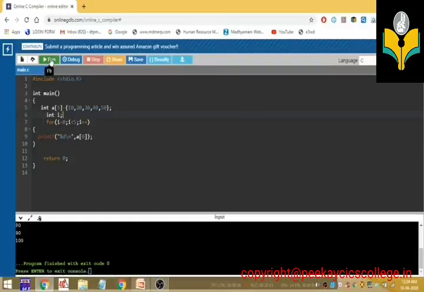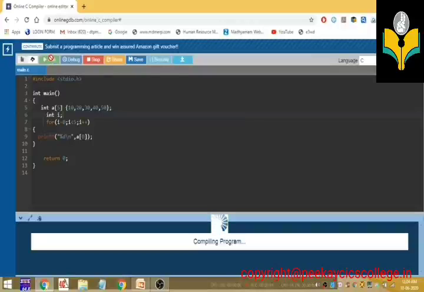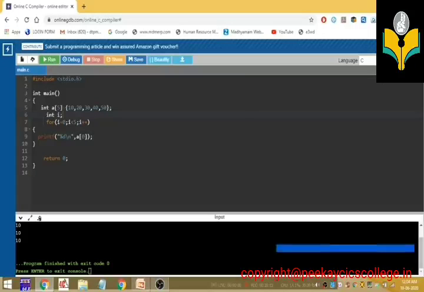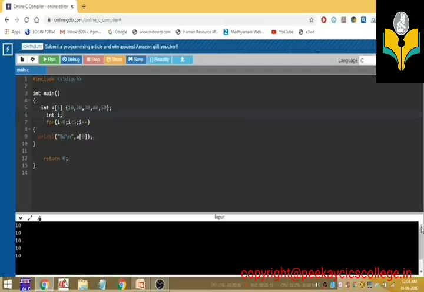Can run. What will be the output? That is 10. We got the 10, that is 5 times 10.